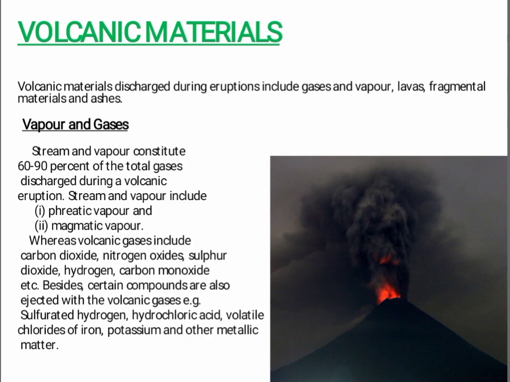Let's focus on vapors and gases. Steam and vapor constitute 60 to 90% of the total gases discharged during a volcanic eruption. Steam and vapors include phreatic vapor and magmatic vapors, whereas volcanic gases include carbon dioxide, nitrogen oxide, sulfur dioxide, hydrogen, carbon monoxide, etc. Besides, certain compounds are also ejected with the volcanic gases, for example, sulfurated hydrogen, hydrochloric acid, volatile chloride of iron, potassium and other metallic matters.